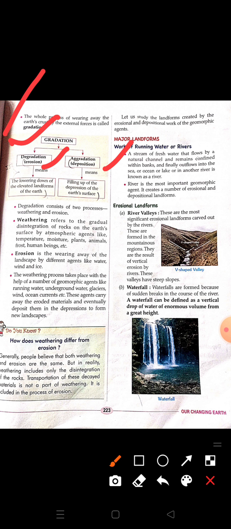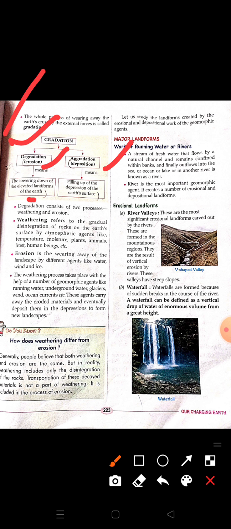From one place erosion takes place, the soil breaks down and is carried to some other place, where it gets deposited. So in both places the landform is changing its shape. One is degradation, which is erosion, and another is aggradation, which is deposition.